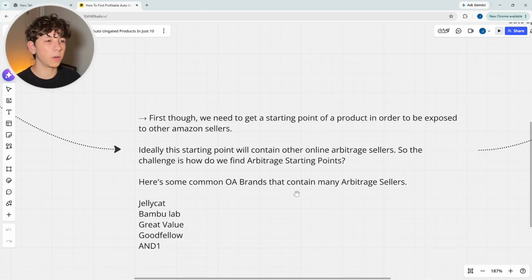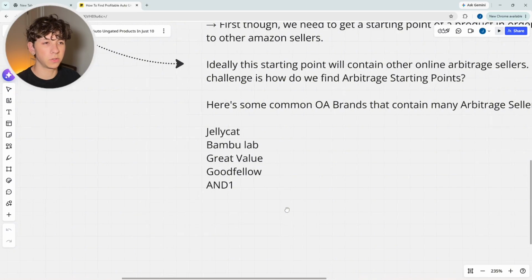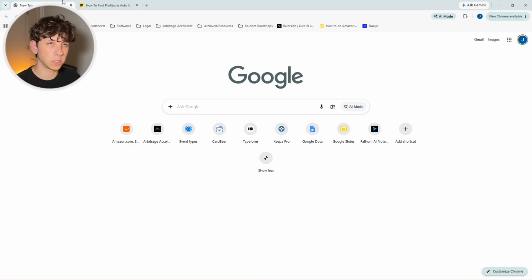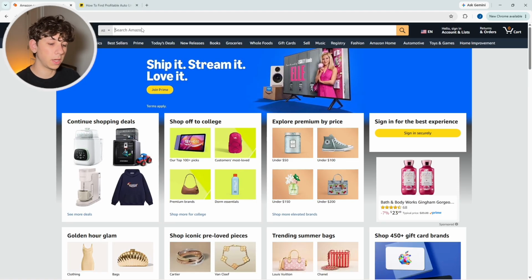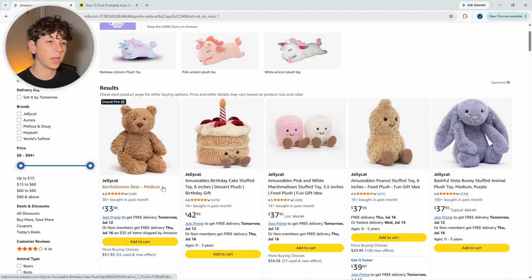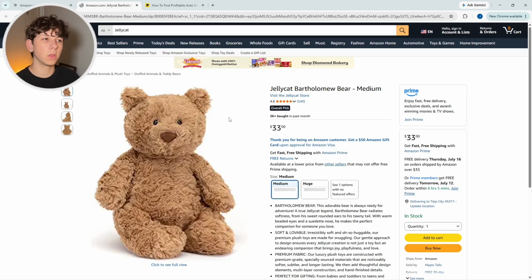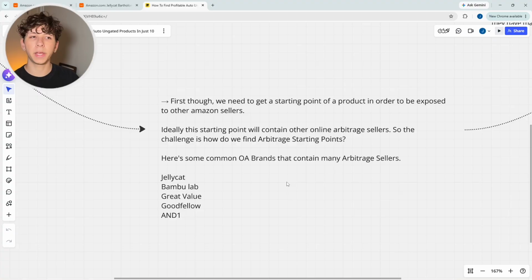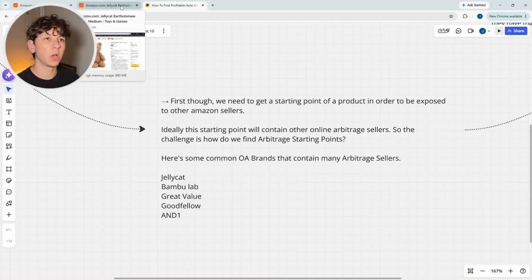Okay, so here's some common OA brands that may contain arbitrage sellers. We have a list of 5 right here: Jellycat, Bamboo Lab, Great Value, Goodfellow, and One. The reason I've listed these brands out here is because if you go ahead and look up on Amazon.com, we're going to just look up a Jellycat product, for example. We'll search this product inside of the search bar, and then if we pull up one of these listings, this type of product is going to very likely contain other online arbitrage sellers because Jellycat as a brand is a very commonly arbitraged brand. That's exactly why we're going to look for products inside of this brand to give us a starting point so that we can find other online arbitrage sellers.